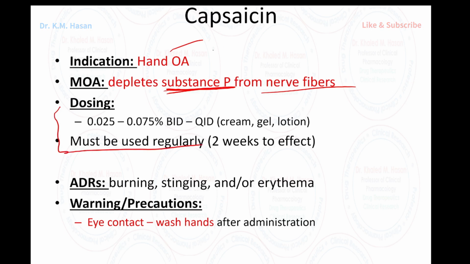This capsaicin causes sensation of burning, stinging, and erythema. Patient may suffer from some side effect. We recommend patient to avoid eye contact and to wash hands after administration. So the question for capsaicin: which of the following medication used for osteoarthritis by the mechanism of depletion of substance P from the nerve fibers?